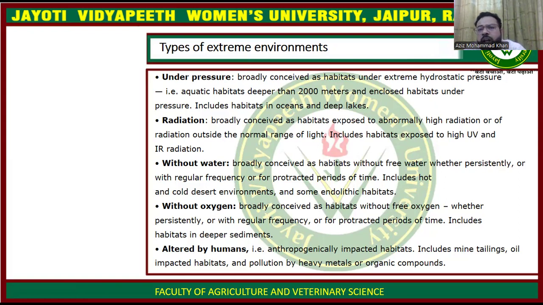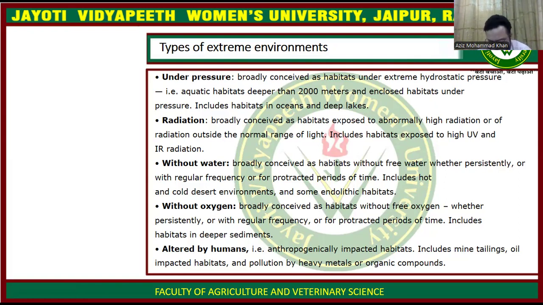So they are altering the environment day by day. For example, they are cutting trees. For example, they are making water very polluted. The natural condition of water is being altered by the actions of humans.